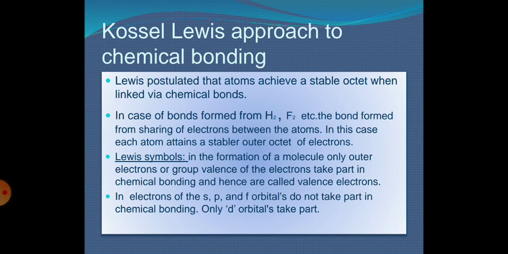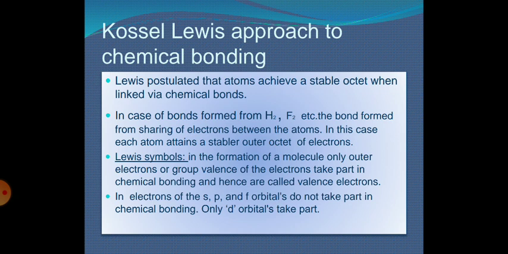Now students, in the case of bonds formed from H2, F2 etc., the bond is formed by sharing of electrons between the atoms. In this case, each atom attains a stable outer octet of electrons. Due to this sharing of electrons, they complete their octet, or sometimes you can say the duplet, and form a stable outer octet of electrons.